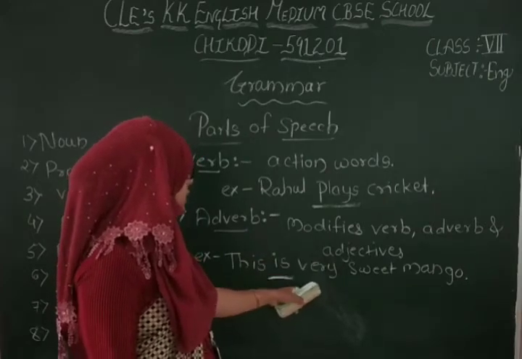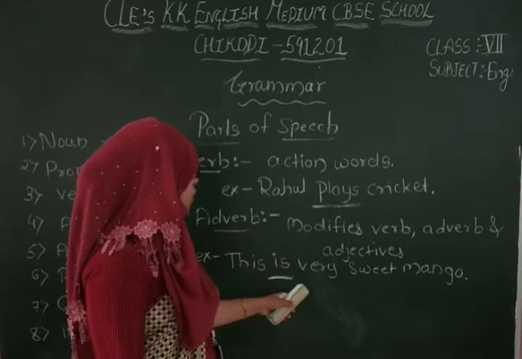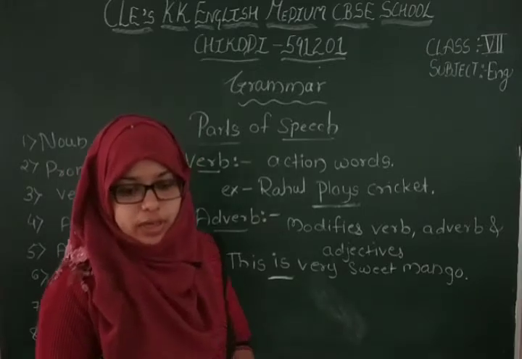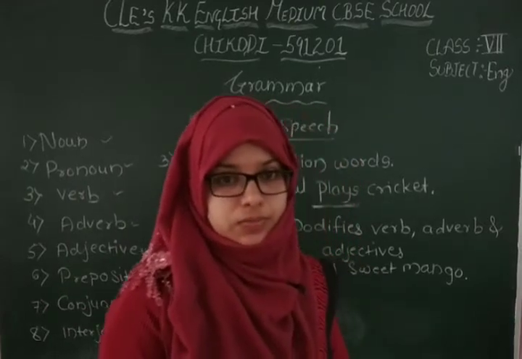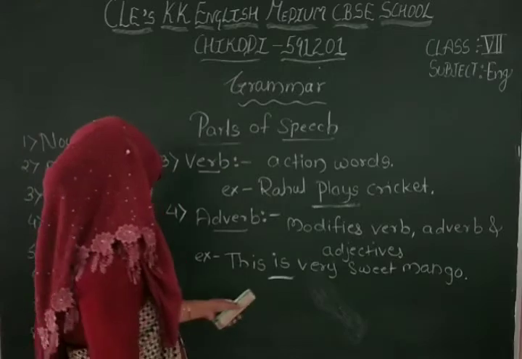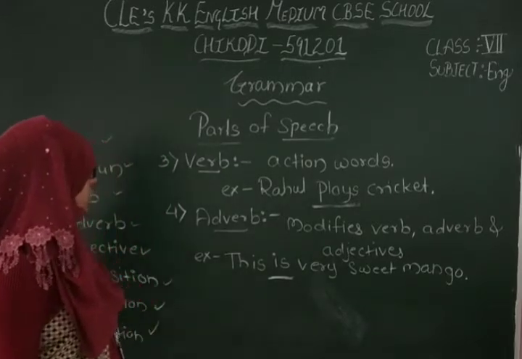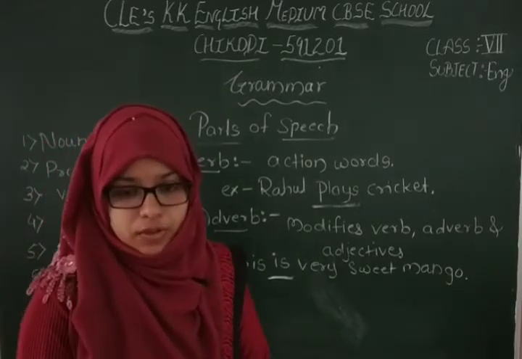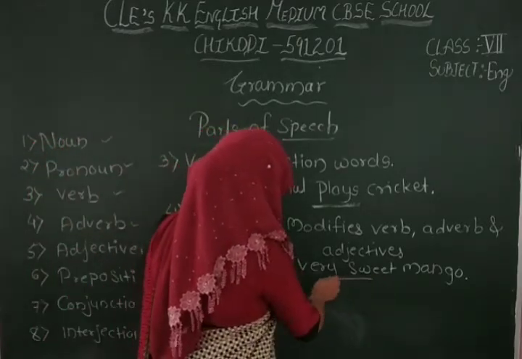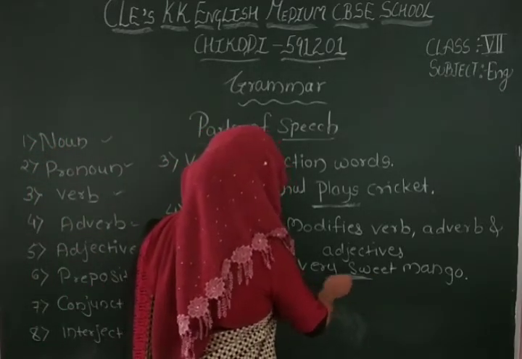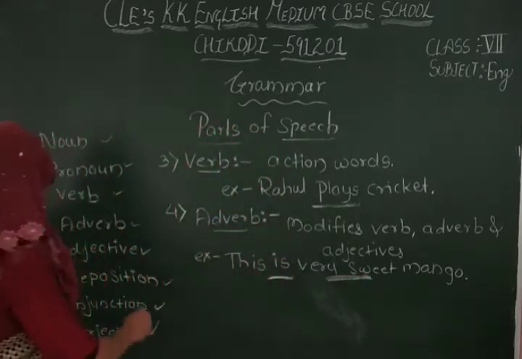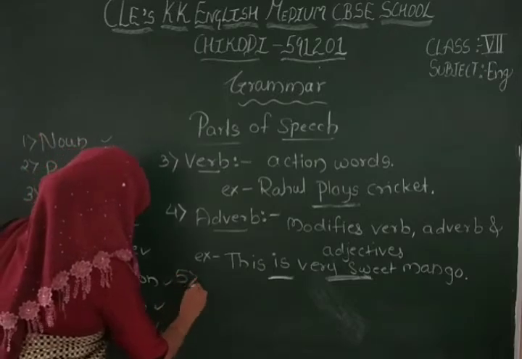It is modifying, it is describing about the verb. Okay, sweetness of mango. So here you can understand that here, which is the adverb here? Very sweet. So very sweet, sweet is here adverb. It is modifying the verb. Next one is adjective.